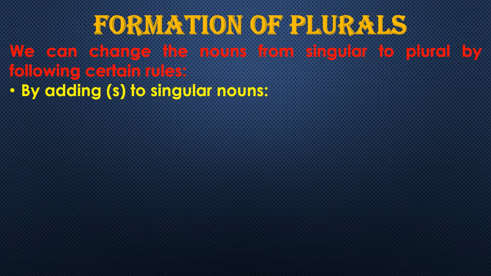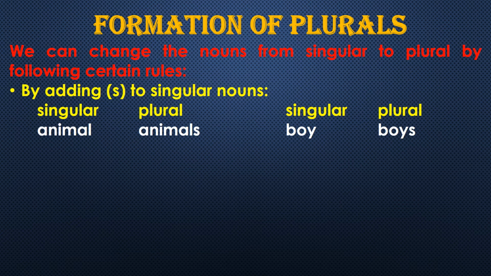If we add s to singular nouns, they are converted into plural. Examples: animal, animals; boy, boys; river, rivers; wall, walls. You add s and it converts into plural.